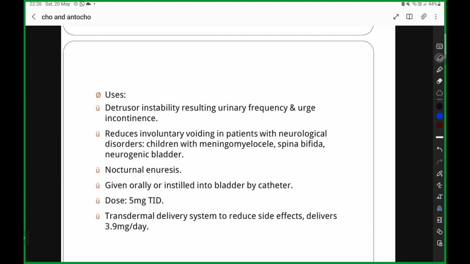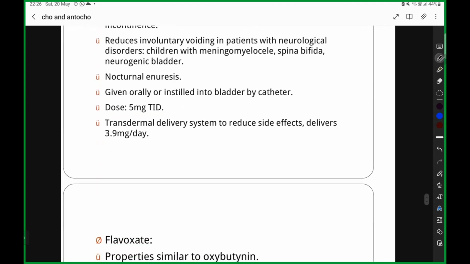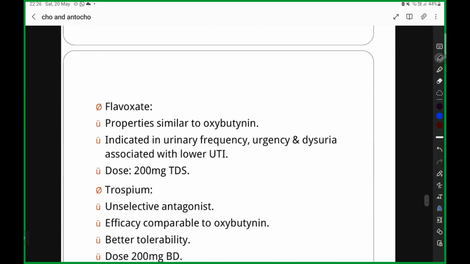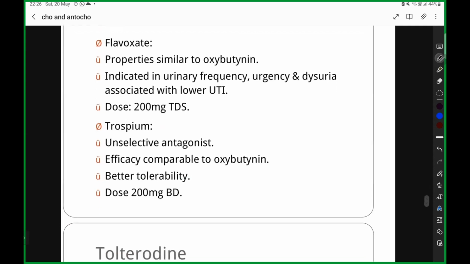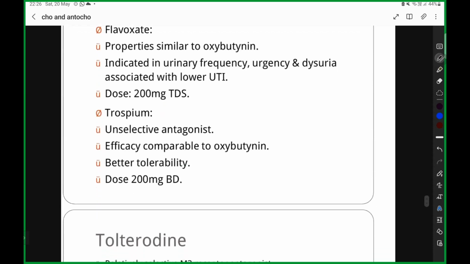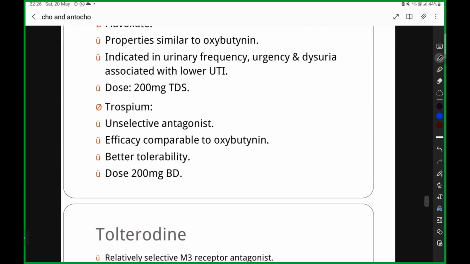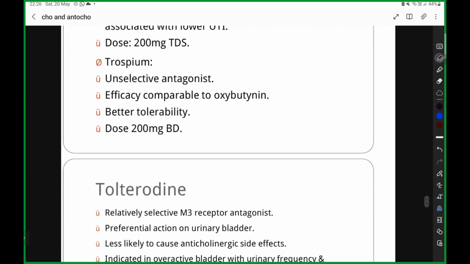Okay, you can also give it as a transdermal delivery system to reduce the side effects, and it delivers 3.9 mg per day. Then you have fluvoxate. Similar, it is indicated in urinary frequency, urgency, dysuria associated with lower UTI. Dose is 200 mg TDS. Trospium is a non-selective antagonist, so it has better tolerability.